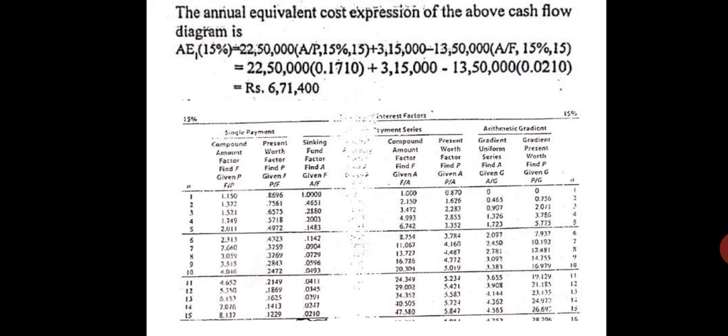A bar P at the rate of 15% interest for 15 years, plus 3,15,000 rupees minus 13,50,000 rupees times A bar F at the rate of 15% interest for 15 years. So what will we get? Now you can see this value.